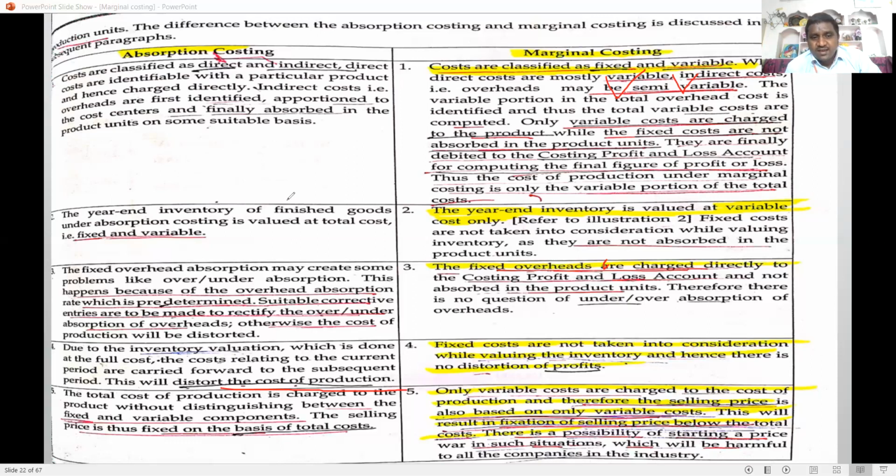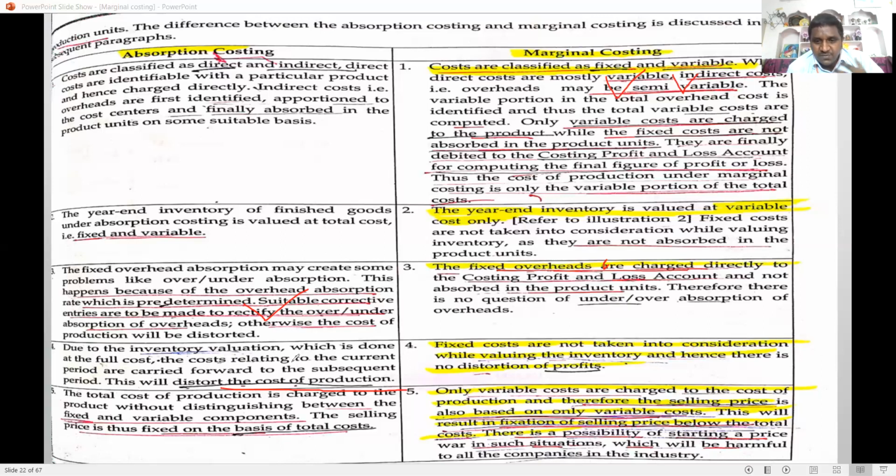Next, in the absorption costing system, the problem of over absorption and under absorption arises. But in marginal costing, there is no under absorption or over absorption, because fixed overheads are taken into consideration in absorption costing, but in marginal costing fixed overheads are not taken into consideration. That's why in marginal costing there is no problem of under absorption and over absorption. But in absorption costing, the problem arises.